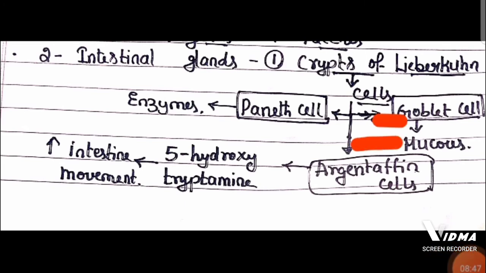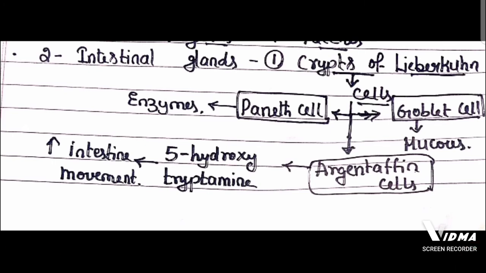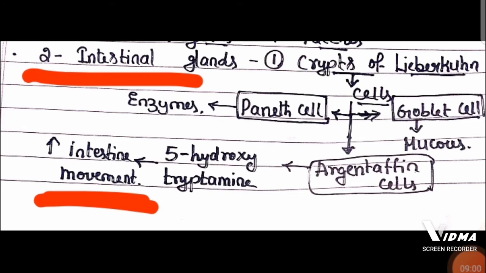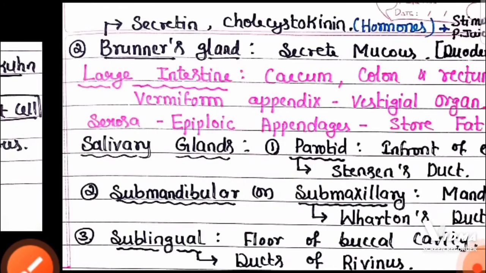the food, and argentaffin cells, they are going to produce 5-hydroxytryptamine, which increases intestinal movement. So this is about the first gland of the intestine called crypts of Lieberkühn. Remember three types of cells: Paneth cells, goblet cells and argentaffin cells.